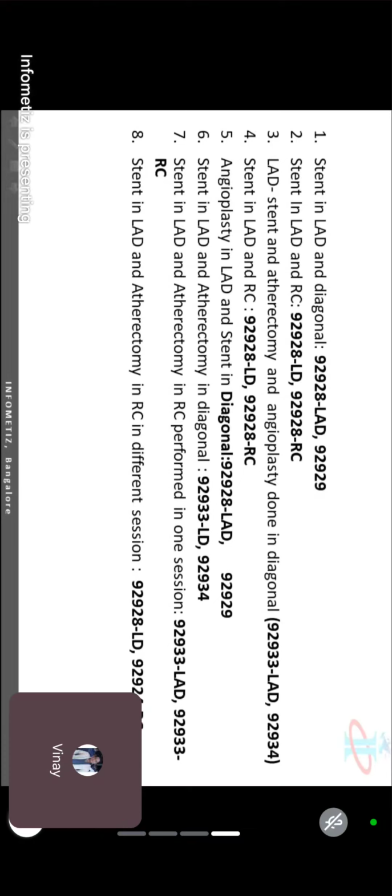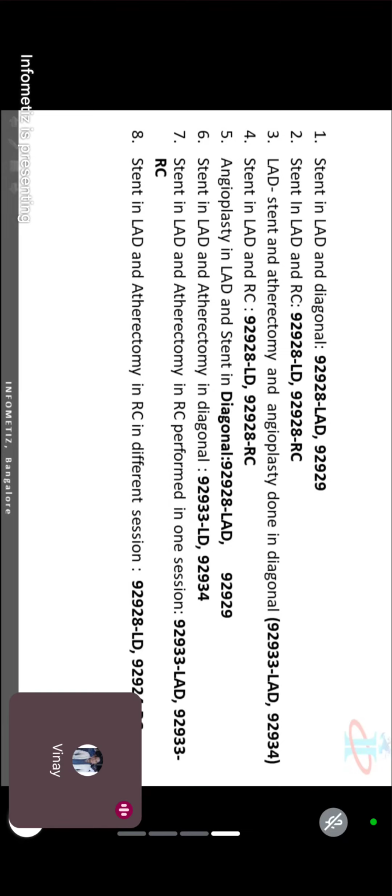Done? Third one, LAD, stent and atherectomy and angioplasty done in a diagonal. Okay, so I'll come to the third question, okay? How you interpret it, I will come to. Fourth question, stent in a LAD and RC.